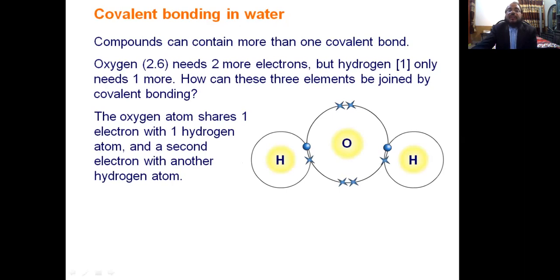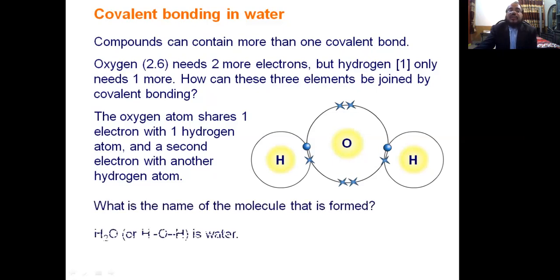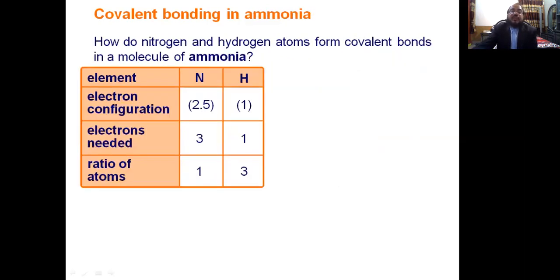Hydrogen will complete its outermost shell, form a shared pair, and this is 1 pair according to the duplet rule, and oxygen will complete its outermost shell to complete the octet: 2, 4, 6 and 8. Yes, its outermost shell is complete. So oxygen needs the octet rule, and hydrogen needs the duplet rule.